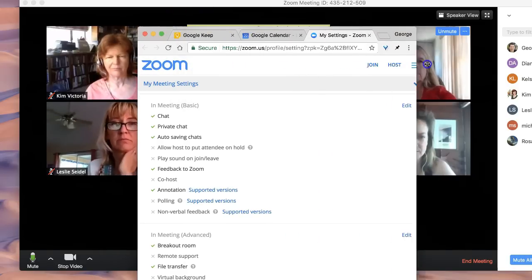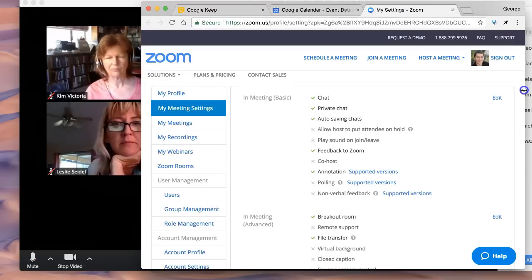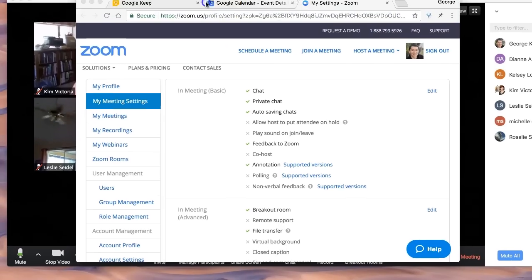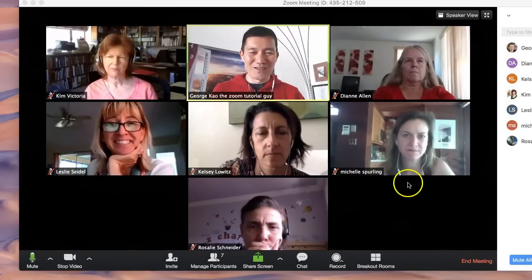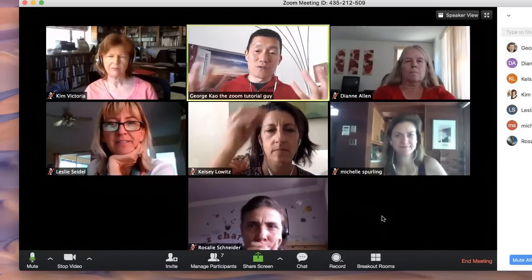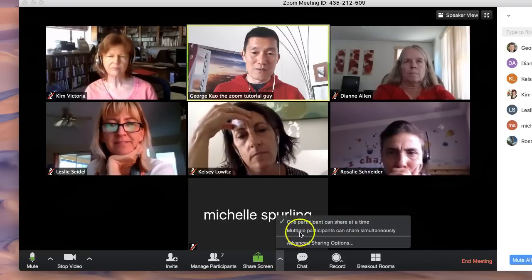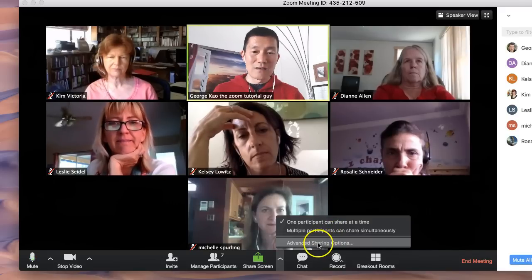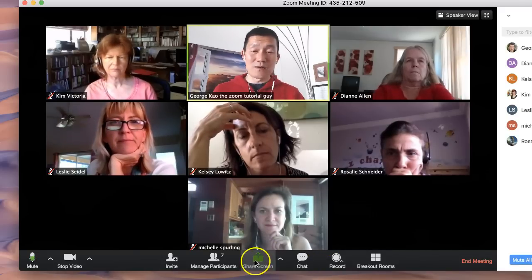It's a web browser window that logs into your Zoom account. I'm going to click on share screen so that those who are here can see it as well. To share your computer screen, you click on the share screen button. There's also a little settings option there. One participant can share at a time, or multiple people can share screens simultaneously. Advanced sharing options are all things you can play with and try, but just simply click on this button.